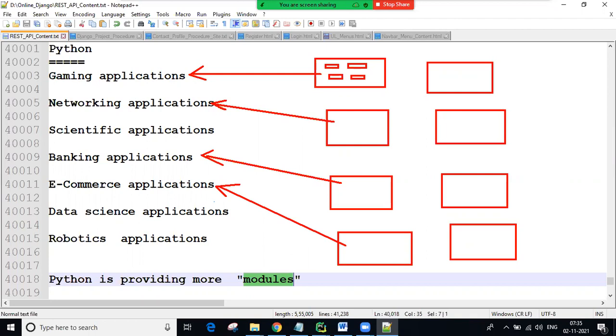So we are not going to learn all the modules, guys. If you decide to learn all the modules available in Python, even 1 or 2 years of time is not sufficient. So in these 45 days, what we are planning is all the basic fundamentals, rules and regulations, programming, how we write using Python, how we run, when exceptions come how we handle them, and how we communicate with databases.